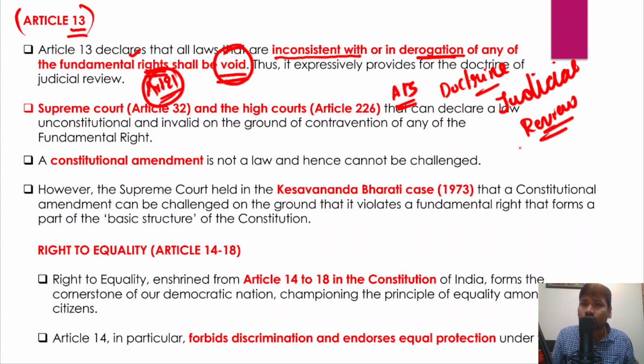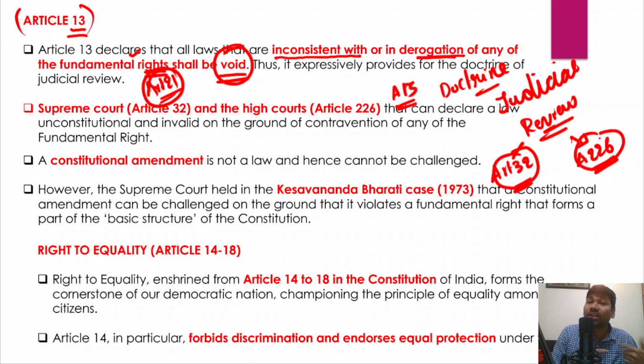And in fact, the Supreme Court under Article 32 and the High Courts under Article 226 of the Indian Constitution can also declare any law unconstitutional or invalid on the ground of contravention of any of the fundamental rights, right? So you have to remember Article 32 and Article 226.